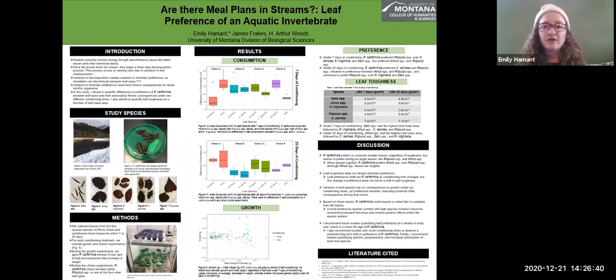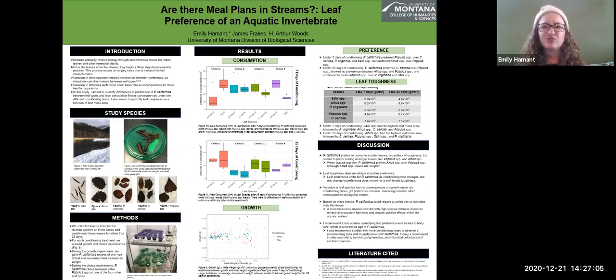So we know that there's definitely a shift of consumption as conditioning time lengthens. You can see that here, but this does not match where they were located. They tended to be on larger leaves, regardless of how tough the leaves are, or any effect of growth. So, therefore, is a leaf just a leaf to these bugs? I think not. They tended to eat the leaves that were disintegrating faster before they ate the cottonwoods.